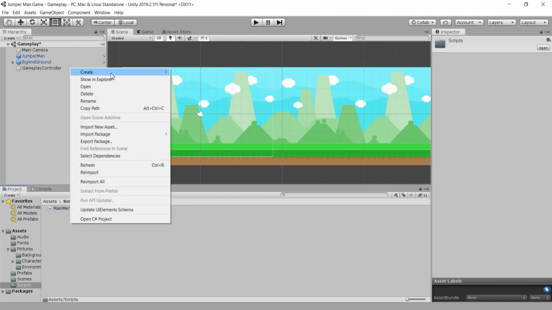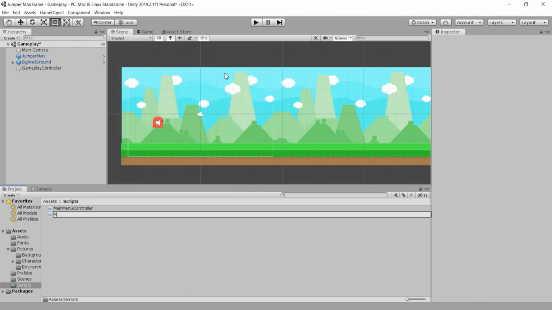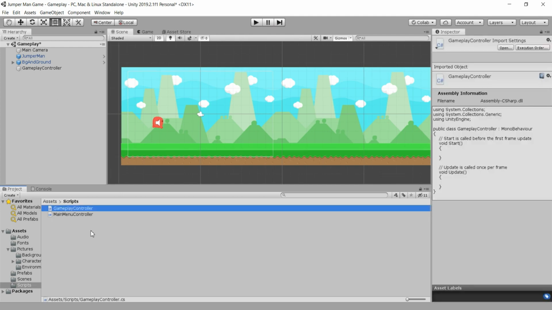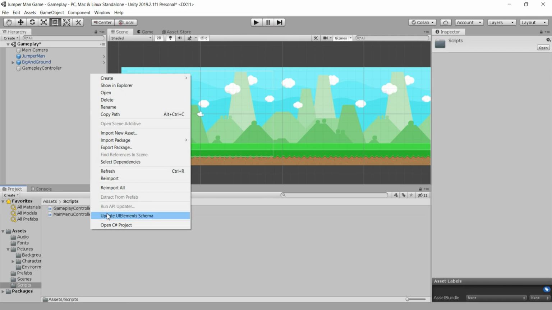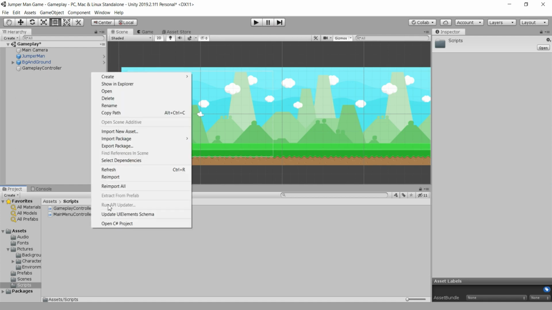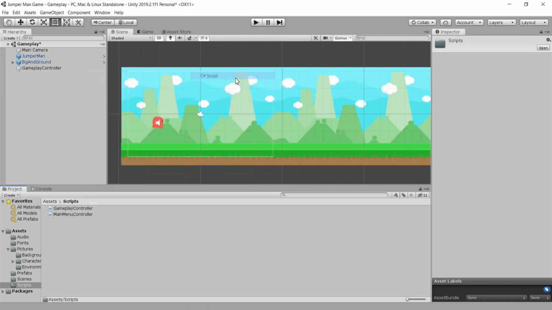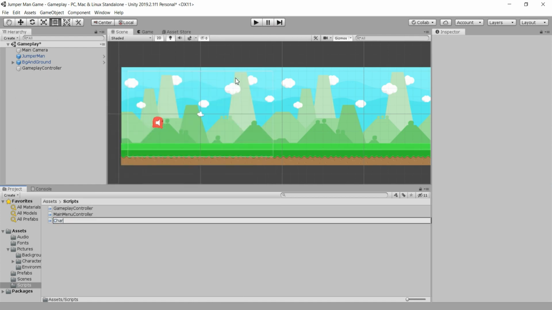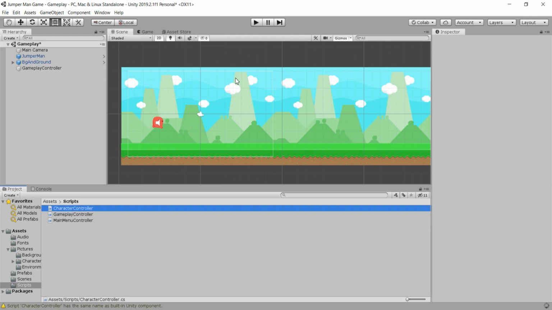So here I will create a gameplay controller script. And another script that we'll have in this scene is definitely a character controller. So there are two scripts for our gameplay scene, and that is very cool.